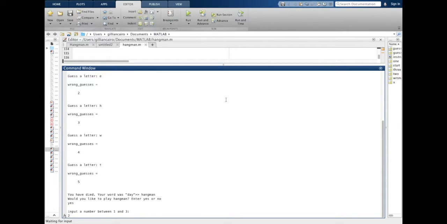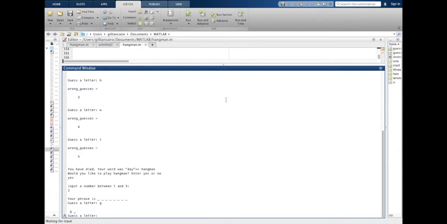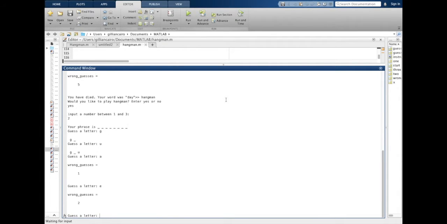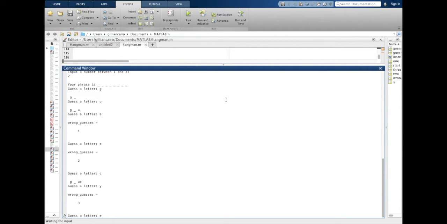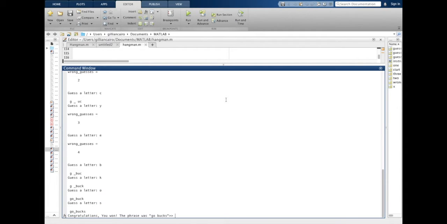This time, word 2 is longer. Again, the user guesses, and if the user guesses correctly, the letters are displayed in the word. If the user guesses the word correctly, a congratulations message will appear.